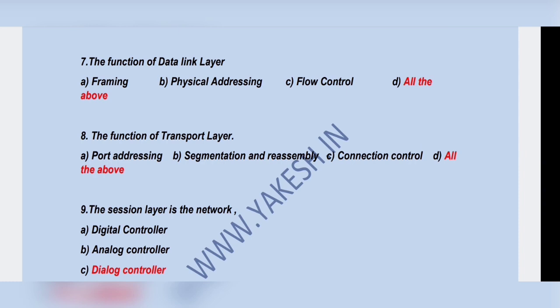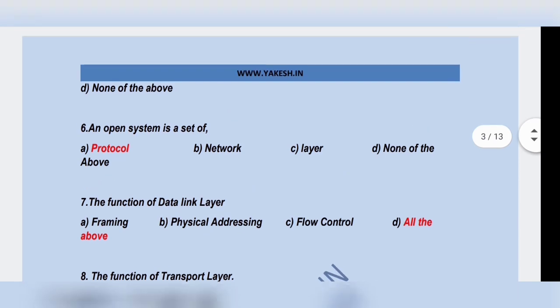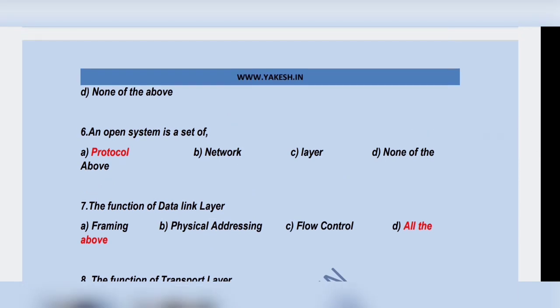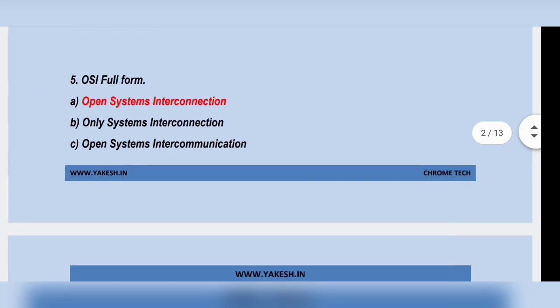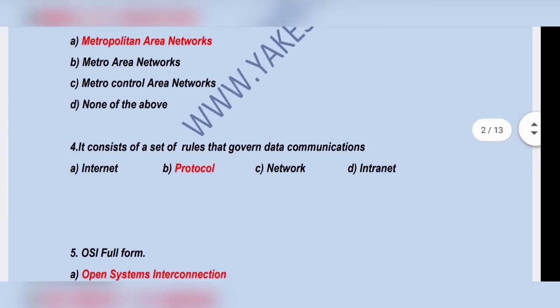Port addressing, segmentation and reassembly. The connection controller is a function of the data link layer. All of the above: framing, physical addressing, flow control. An open system is a set of protocols, option A. OSI full form: open system interconnection. It consists of a set of rules that governs data communication: protocol.